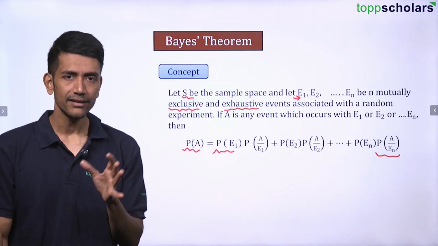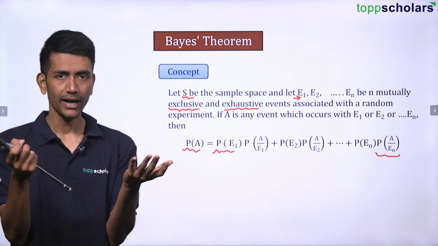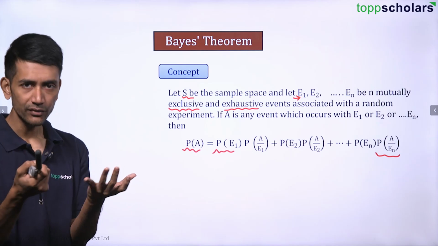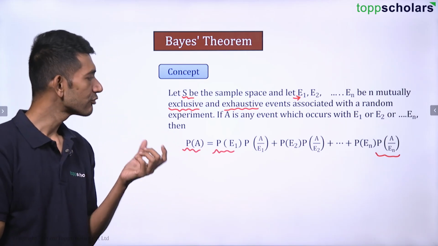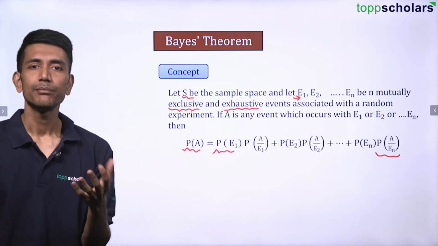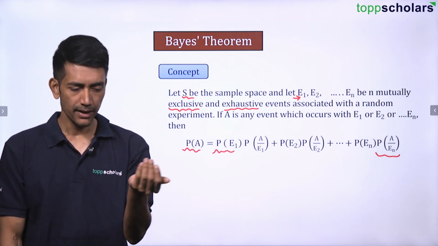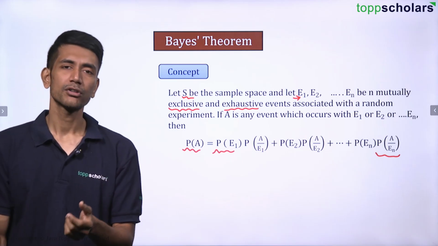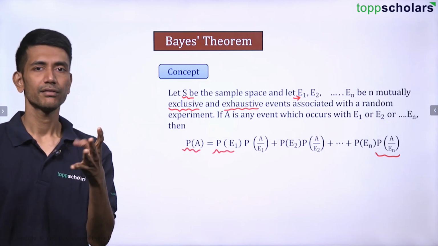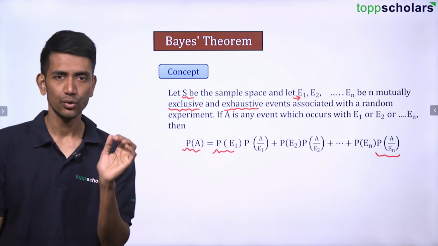Mutually exclusive means, as you know, they are disjoint, there is nothing common in them. Exhaustive means if you take them together, you get the sample space. I'll give you a simple example. Throwing a dice. If I throw a dice, how many possibilities are there? 1, 2, 3, 4, 5, 6. There are 6 possibilities when you throw a dice.